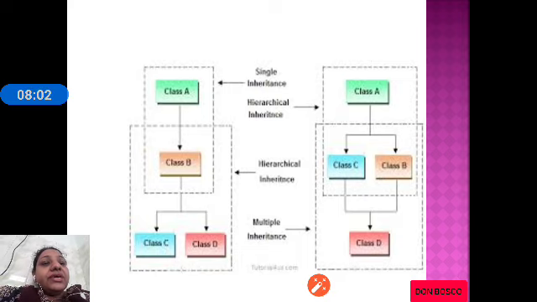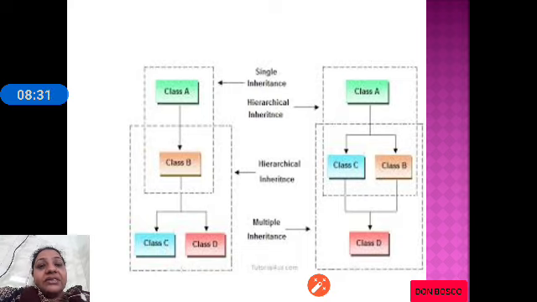And then you can see class C and class B are commonly derived into class D. Class D is derived from class B and class C. That is multiple inheritance. As you closely observe, class C is derived from class B, which is derived from class A, which is nothing but multi-path or multi-level inheritance.